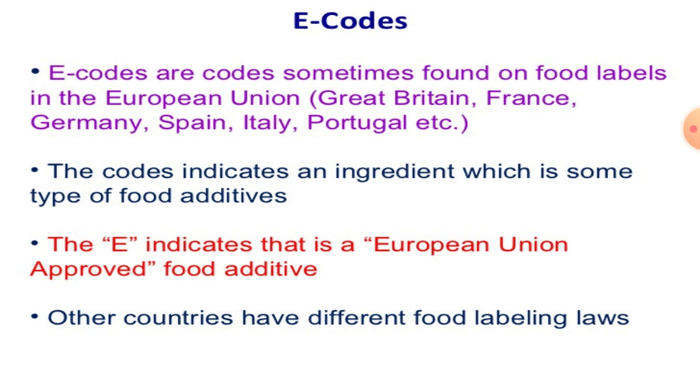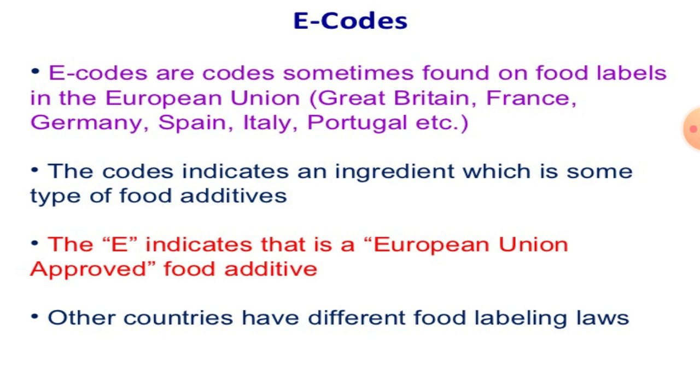E-codes. In food additives, there are some E-codes. So first, what are E-codes? E-codes are codes sometimes found on food labels in the European Union.